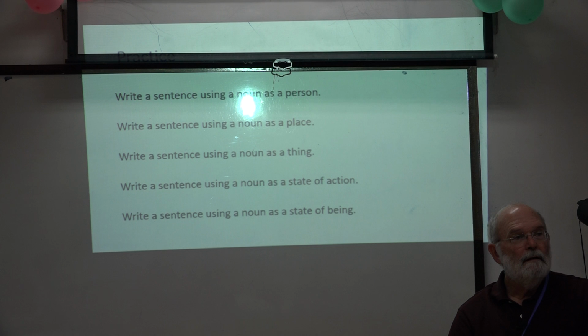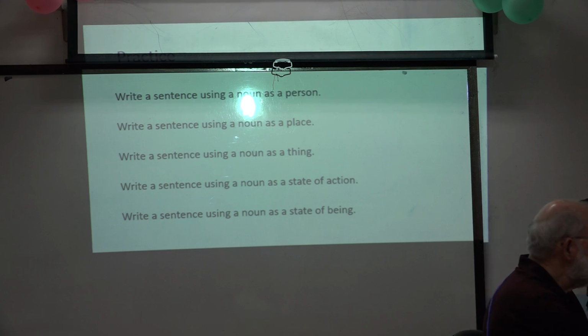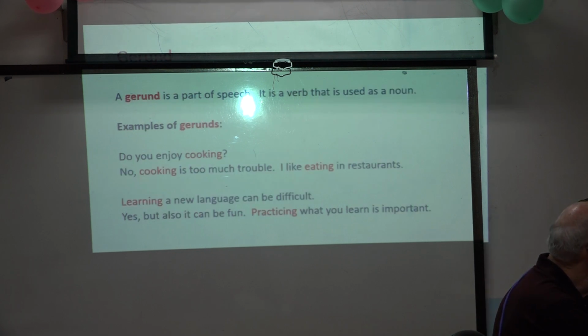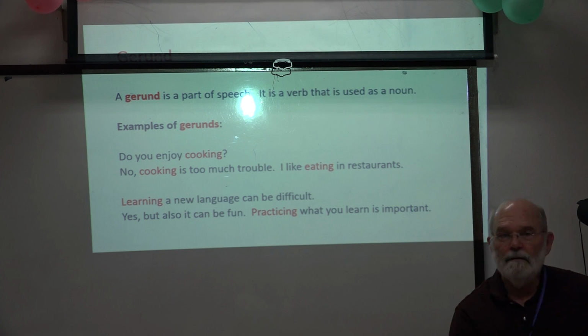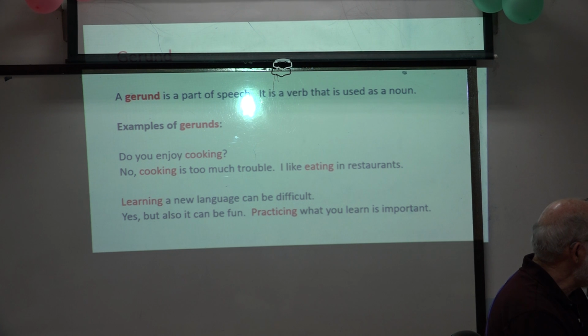Sleeping is necessary for our health. Sleep is a verb. We turn it into a noun, sleeping, and we use that as the subject of the sentence. Sleeping is necessary for our health. Okay? Those are gerunds. So a gerund is a part of speech. It's a verb that we use as a noun.